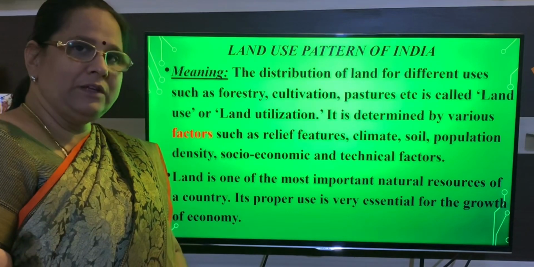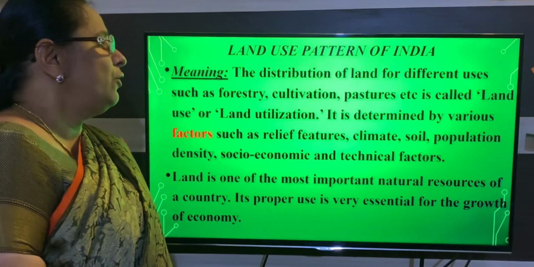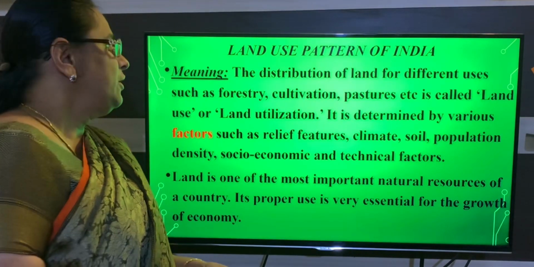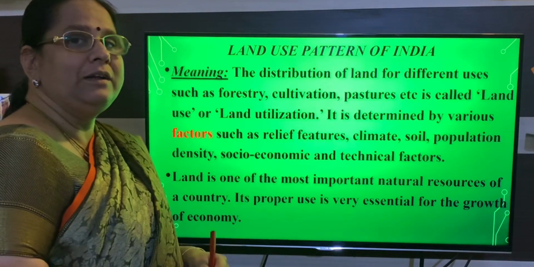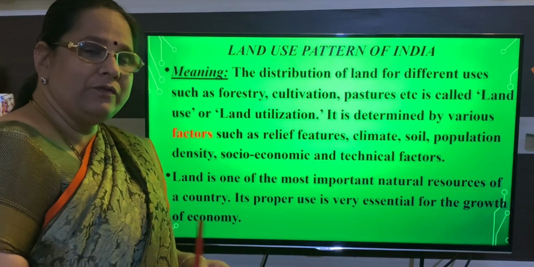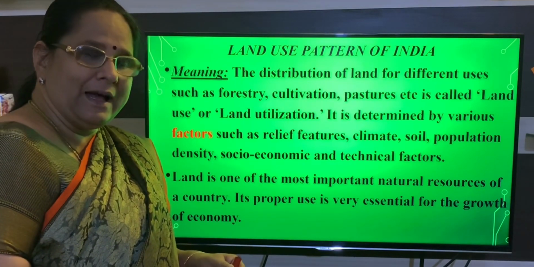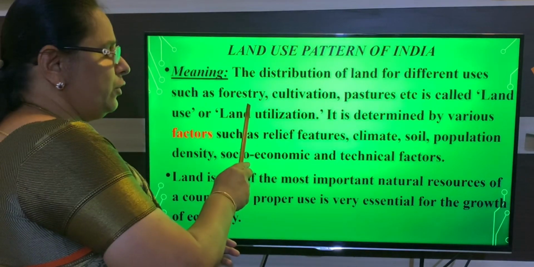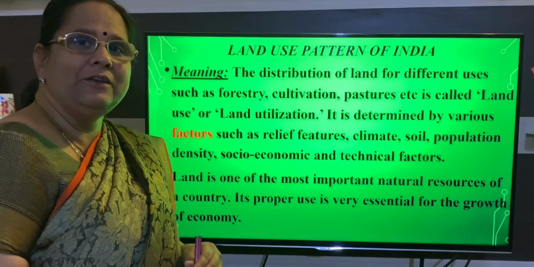The meaning is the distribution of land for different uses, like forestry, cultivation, pasture, is called land use. So first we will learn what is land use. A land which is used for different purposes. It may be used for forestry, cultivation and pasture, is called land use.